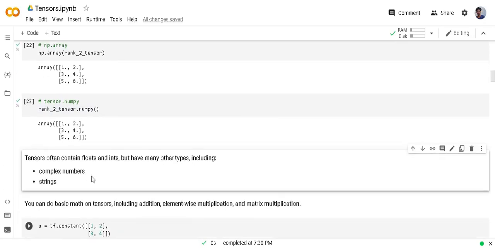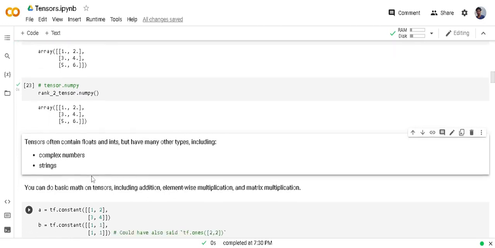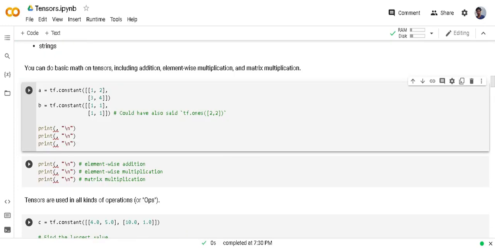Till now we have seen how to create tensors of integer and float, but you can also create complex number tensors or string tensors. If you want to perform some operations on tensors, like adding, multiplying, and matrix multiply, we can use the add function from TensorFlow, and I'm passing the A and B tensors, which I already created above.